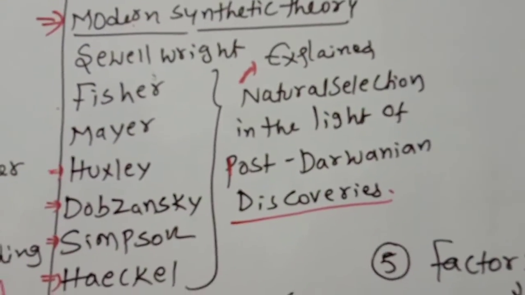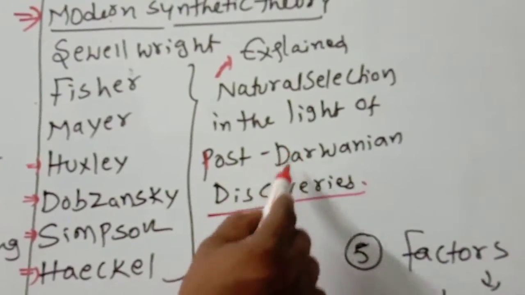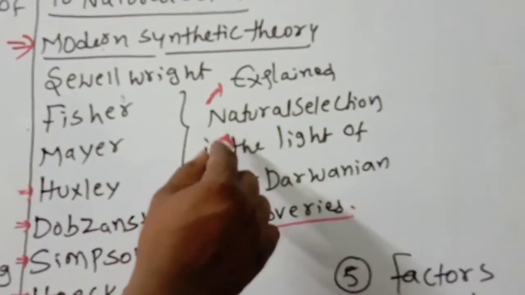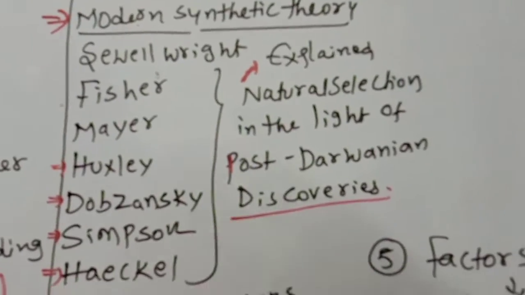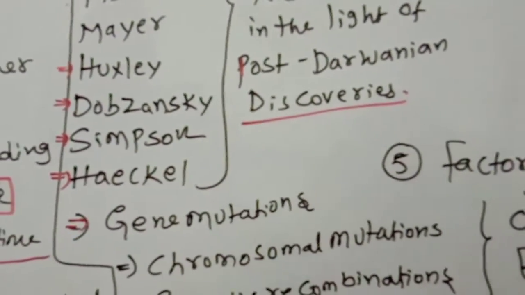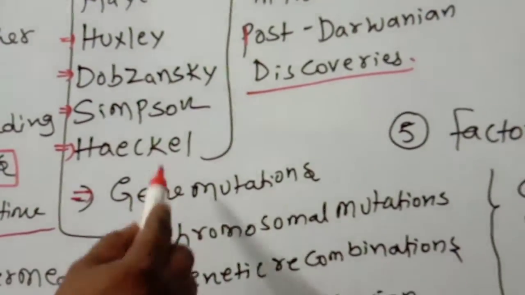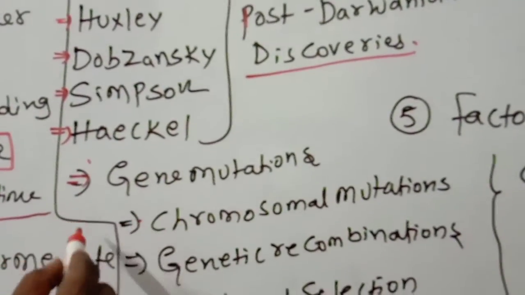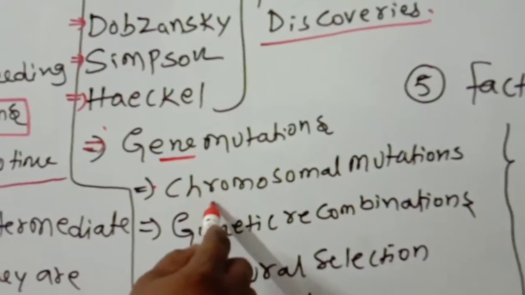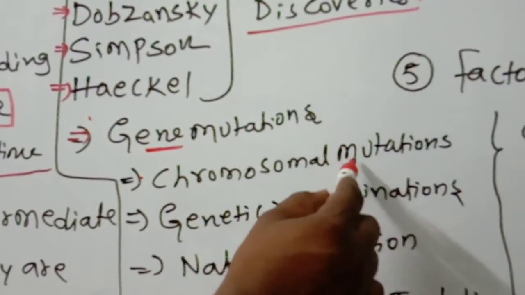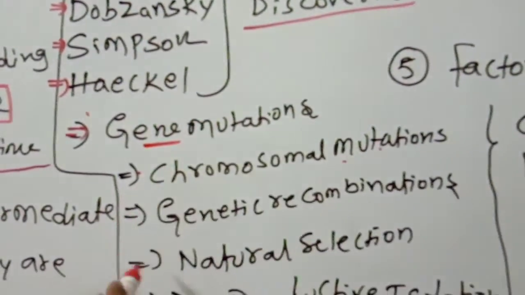Because of Darwin's theories, they also worked together and explained the modern synthetic theory. What did they discover as the reasons for organic evolution? They said gene mutations and chromosomal mutations. If a change happens in the genes, that is gene mutation. If any changes happen in chromosome number or chromosome structure, those are called chromosome mutations.